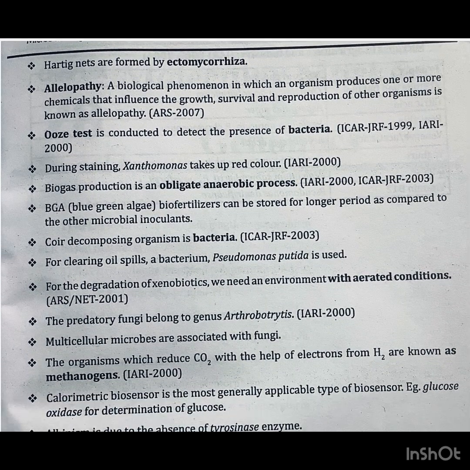Hartig nets are formed by ectomycorrhiza. Allelopathy is a biological phenomenon in which an organism produces one or more chemicals that influence the growth, survival, and reproduction of other organisms. Question asked in ARS 2007. Ozone test is conducted to detect the presence of bacteria. Question asked in the ICAR JRF 99 and IARI 2000.